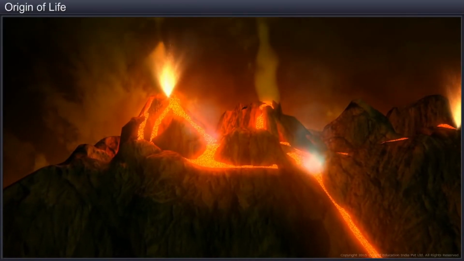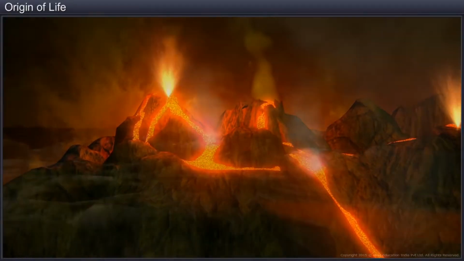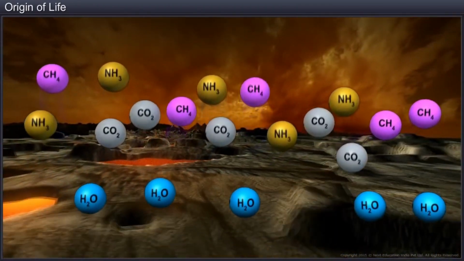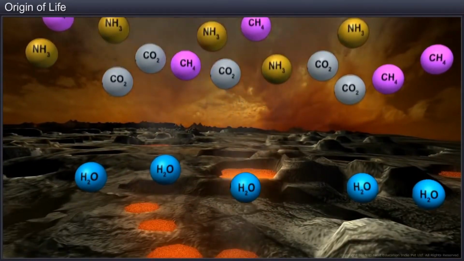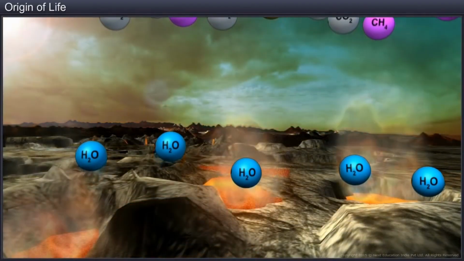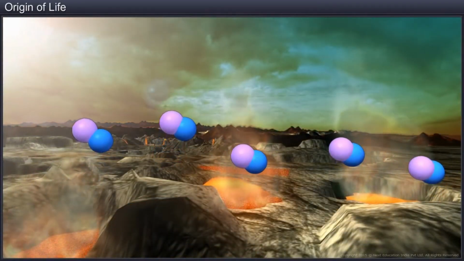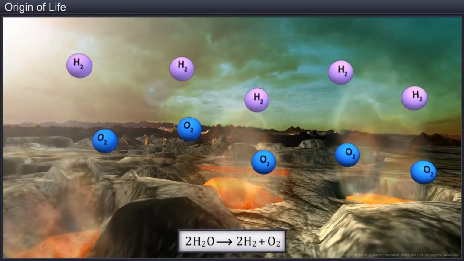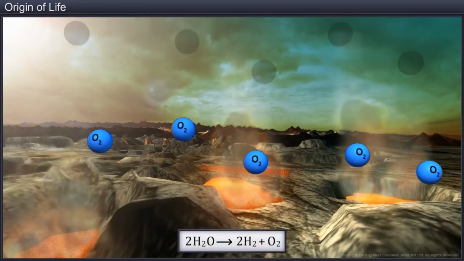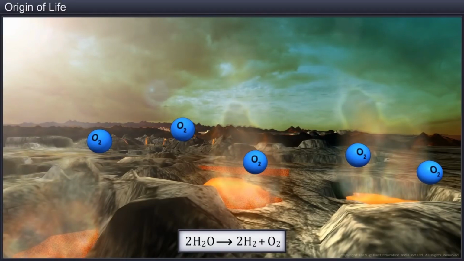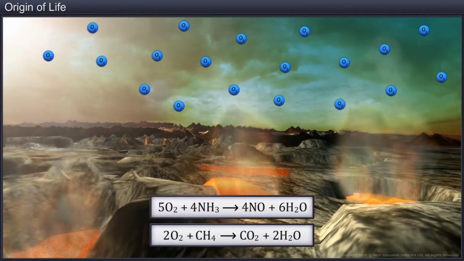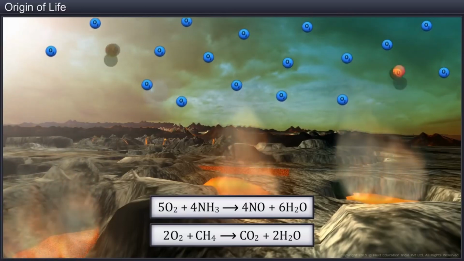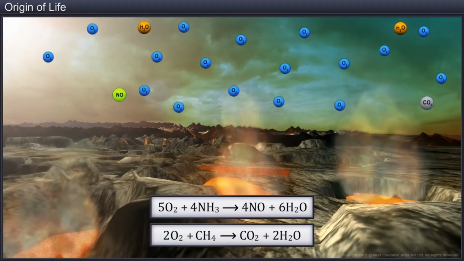At the time of its formation, there was no atmosphere on the Earth. Its surface was covered by water vapor, methane, carbon dioxide, and ammonia released from the molten mass. Gradually, the ultraviolet rays of the sun broke up the water, which was in vapor state, into hydrogen and oxygen. Hydrogen, being a lighter gas than oxygen, escaped. Thereafter, oxygen combined with ammonia and methane, which led to the formation of water, carbon dioxide, and other gases.